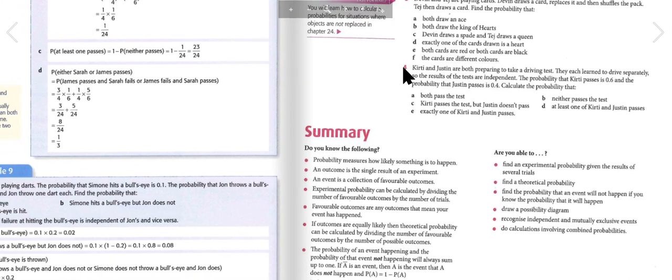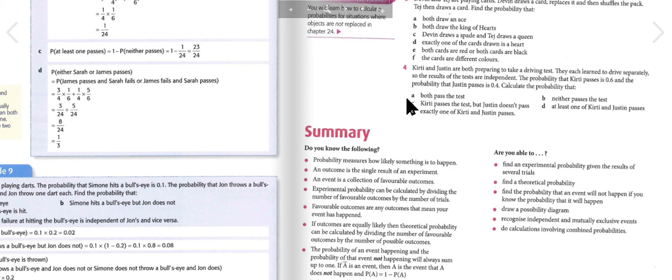Question number 4. Kirsty and Justin are both preparing to take a driving test. They each learn to drive separately, so the results of the tests are independent. The probability that Kirsty passes is 0.6, and the probability that Justin passes is 0.4. Calculate the probability that both pass the test, neither passes the test, Kirsty passes the test but Justin doesn't pass, at least one of Kirsty and Justin passes, and exactly one of Kirsty and Justin passes.